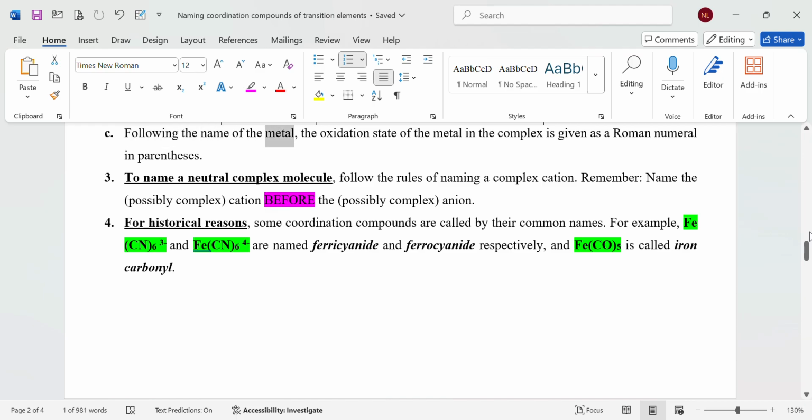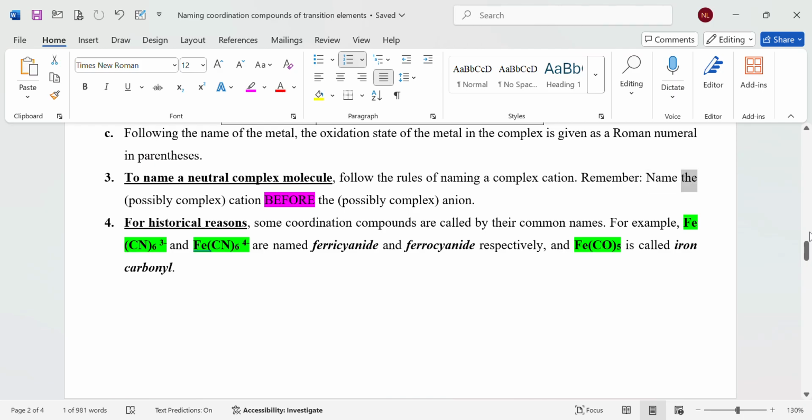Following the name of the metal, the oxidation state of the metal in the complex is given as a Roman numeral in parentheses. To name a neutral complex molecule, follow the rules of naming a complex cation.